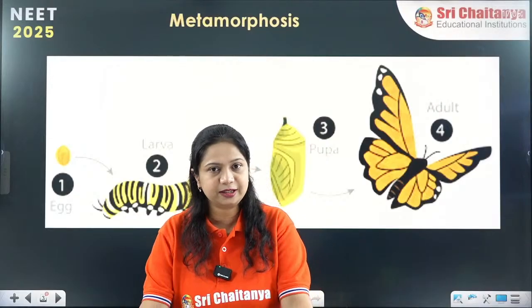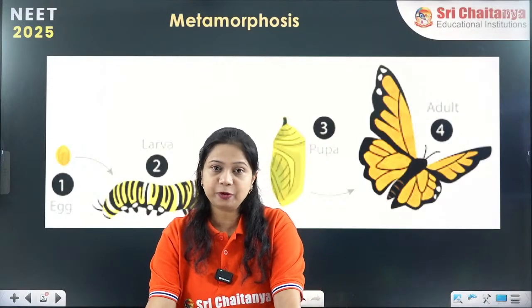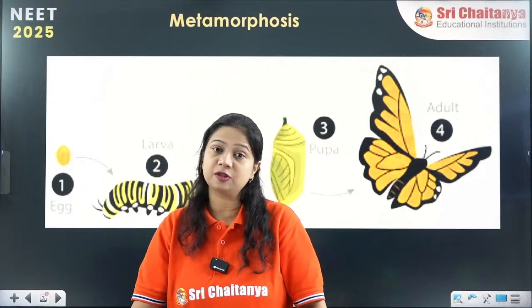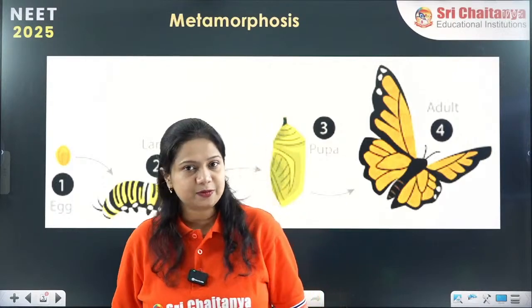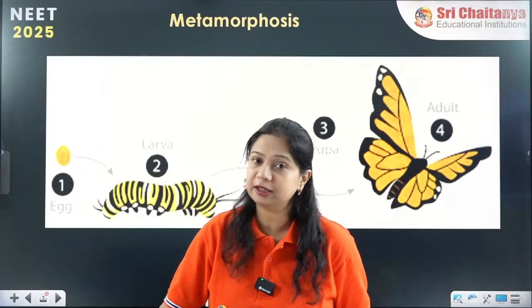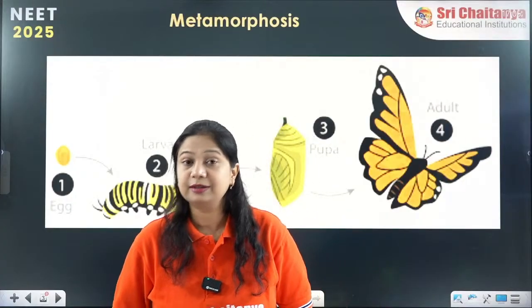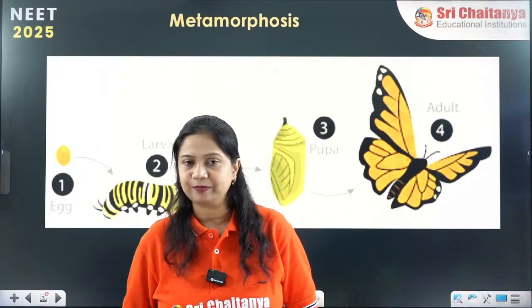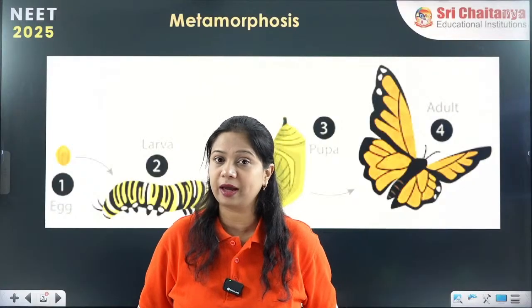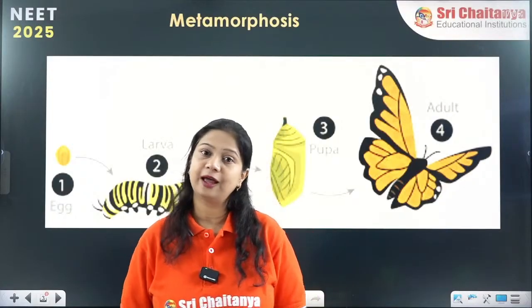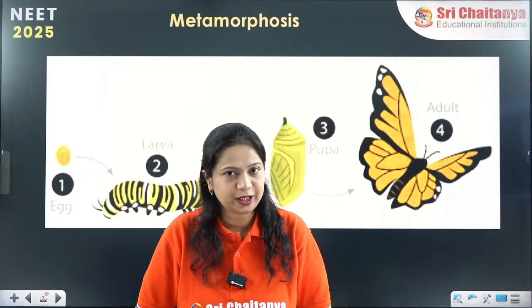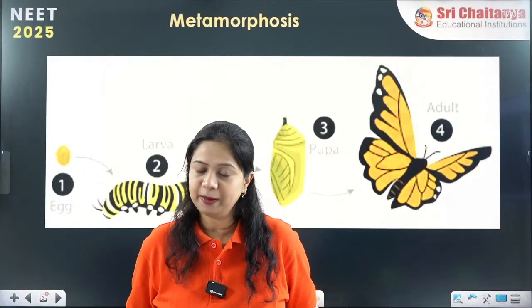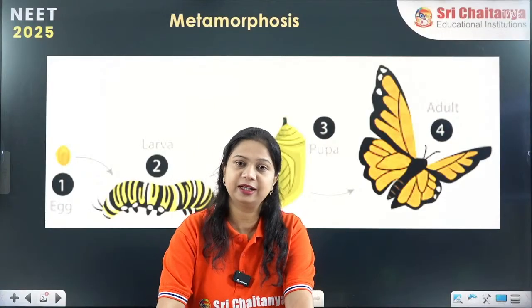Yesterday we studied the reproductive system, the process of fertilization, different types of fertilization, external and internal fertilization, and the development of the young organism in different types of animals. It can be of two types: direct development or indirect development.